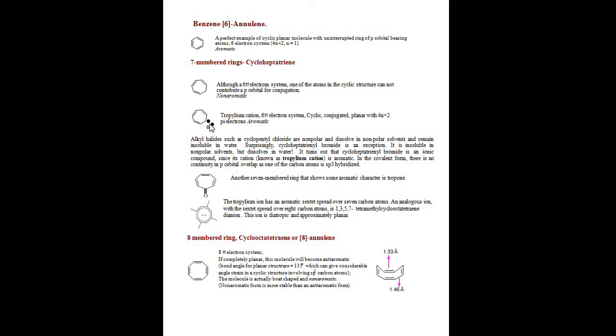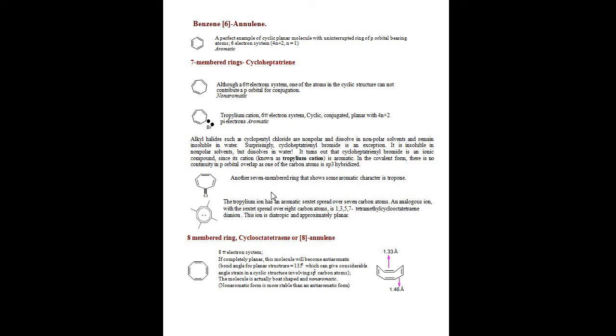Okay, this halide dissolves in a non-polar solvent to give the tropylium cation. This tropylium cation is an aromatic compound. Next one, tropone. This is the tropone structure. It is also another example of a 7-membered ring. It is an aromatic compound. The oxygen is highly electronegative, so it carries O minus, and this carbon carries the positive charge. So totally 6 pi electrons, so it will obey the 4n plus 2 rule.